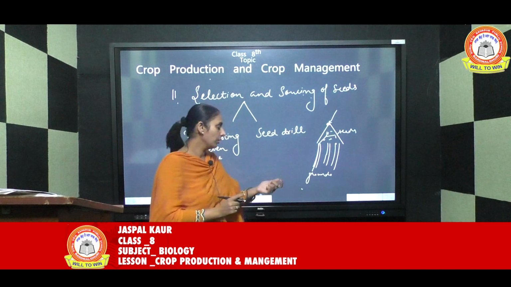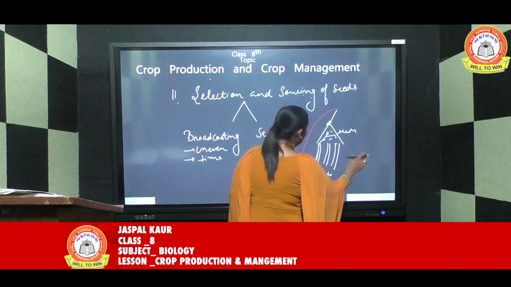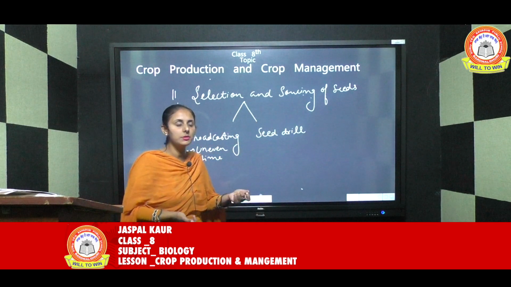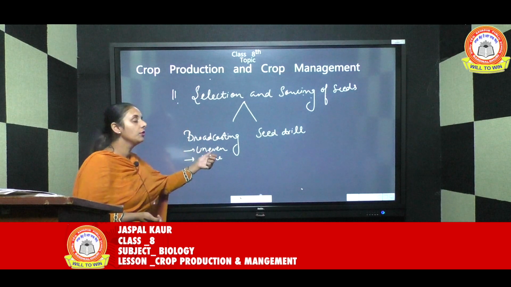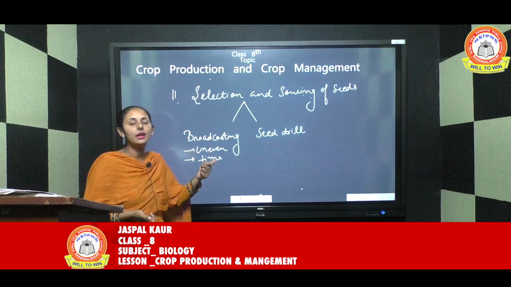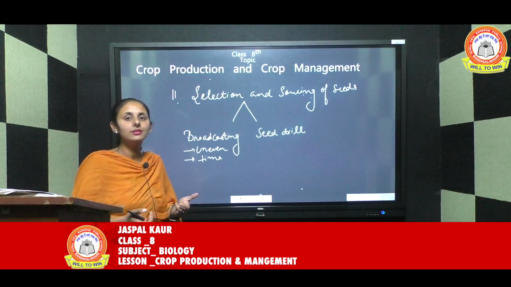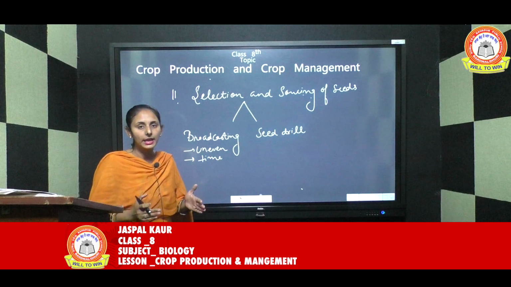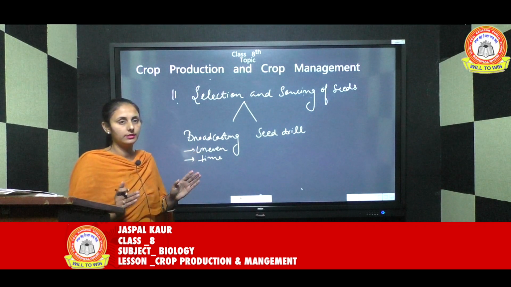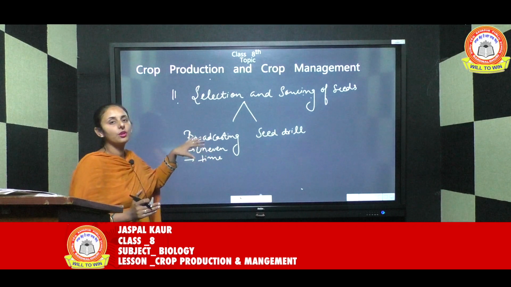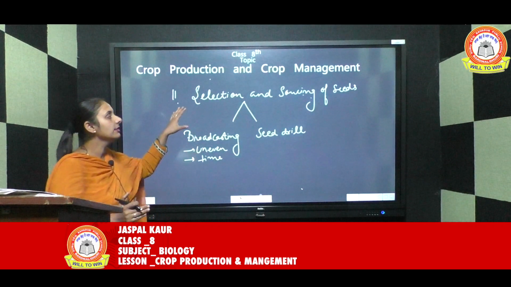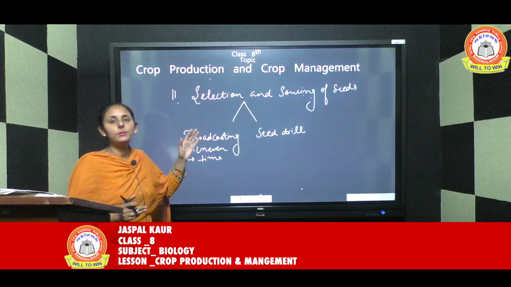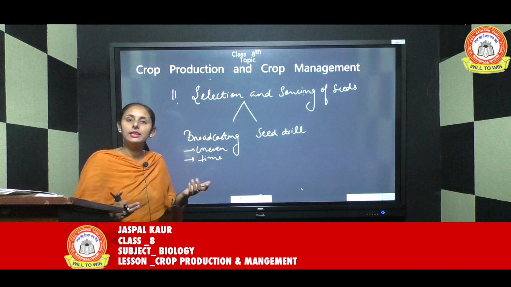Clear? The benefit of this is that we are doing it with a machine, so it requires less time and less labor, and there is no uneven distribution, there is a uniform distribution of the seeds. They will be at proper places with proper gaps and they will grow properly. So this is your second step, that is selection and sowing of seeds. I hope these both steps are clear to you.